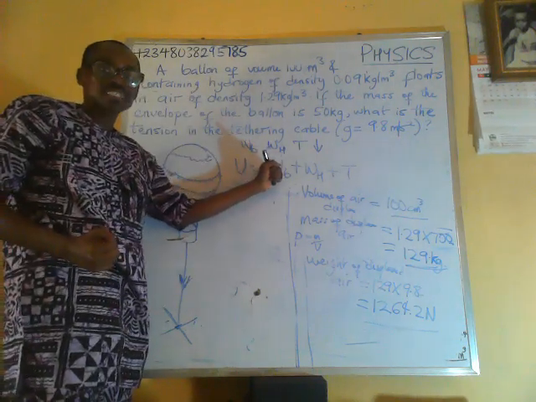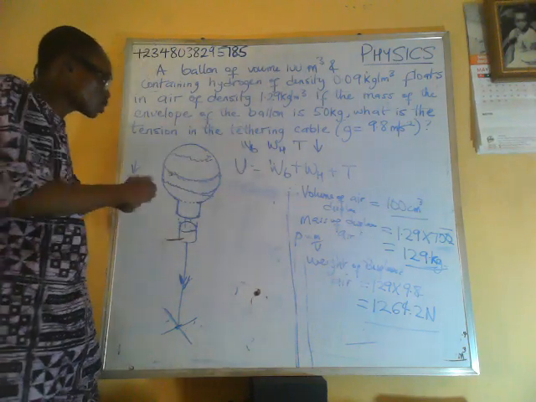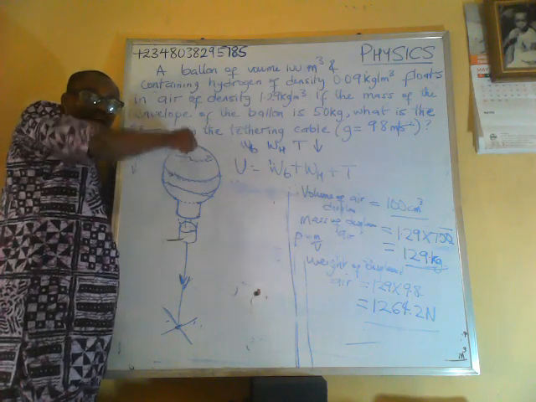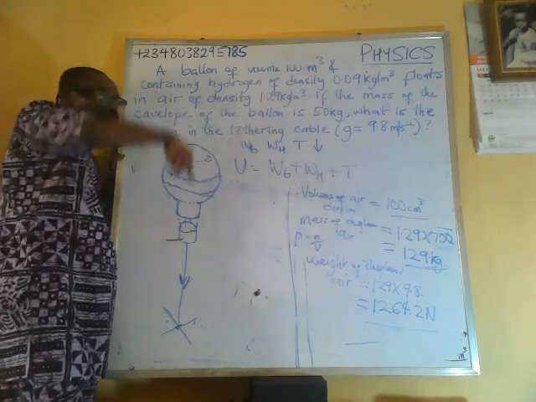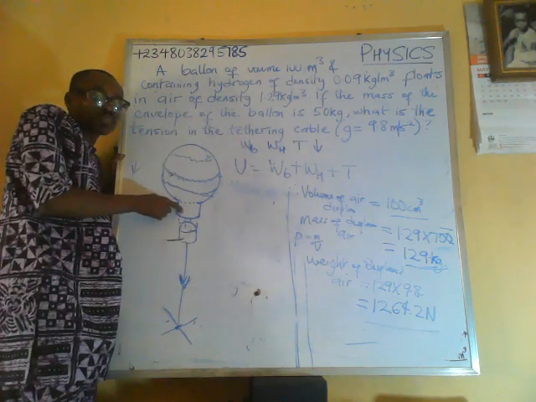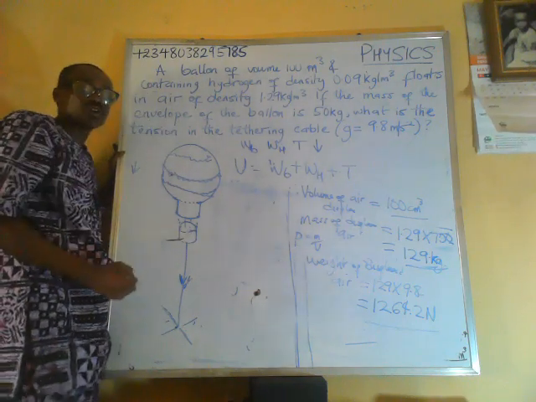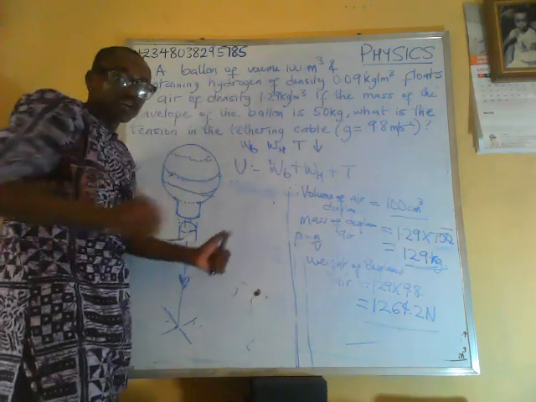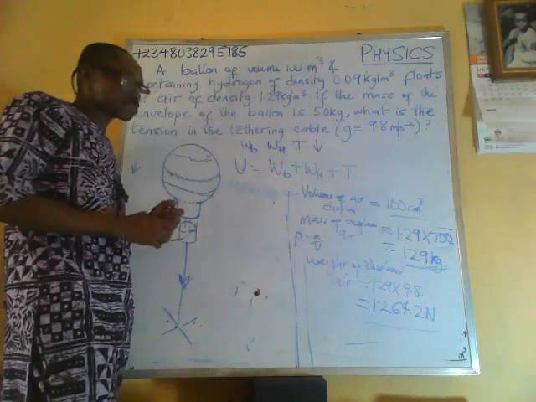The weight of the balloon material, the envelope, the weight of the hydrogen inside the balloon, and the tension in the cable pulling it down. They have to be opposed by the upthrust. The upthrust must be equal to those three weights.